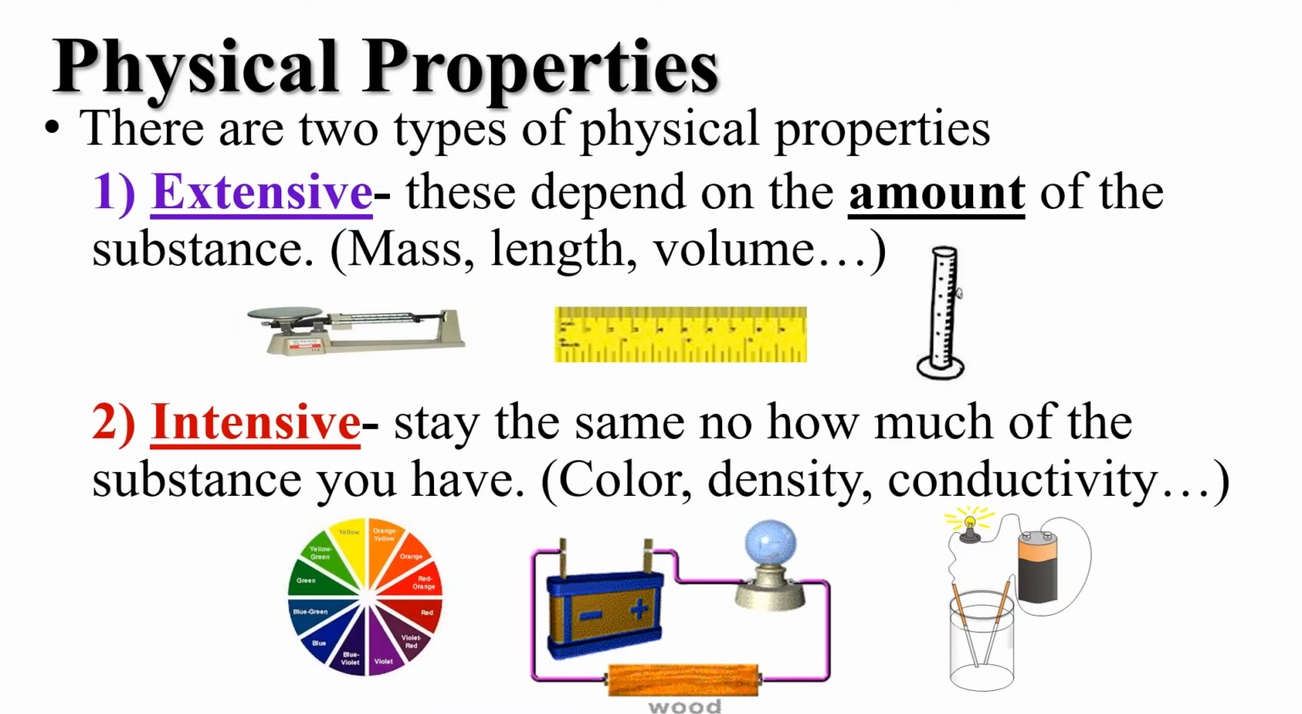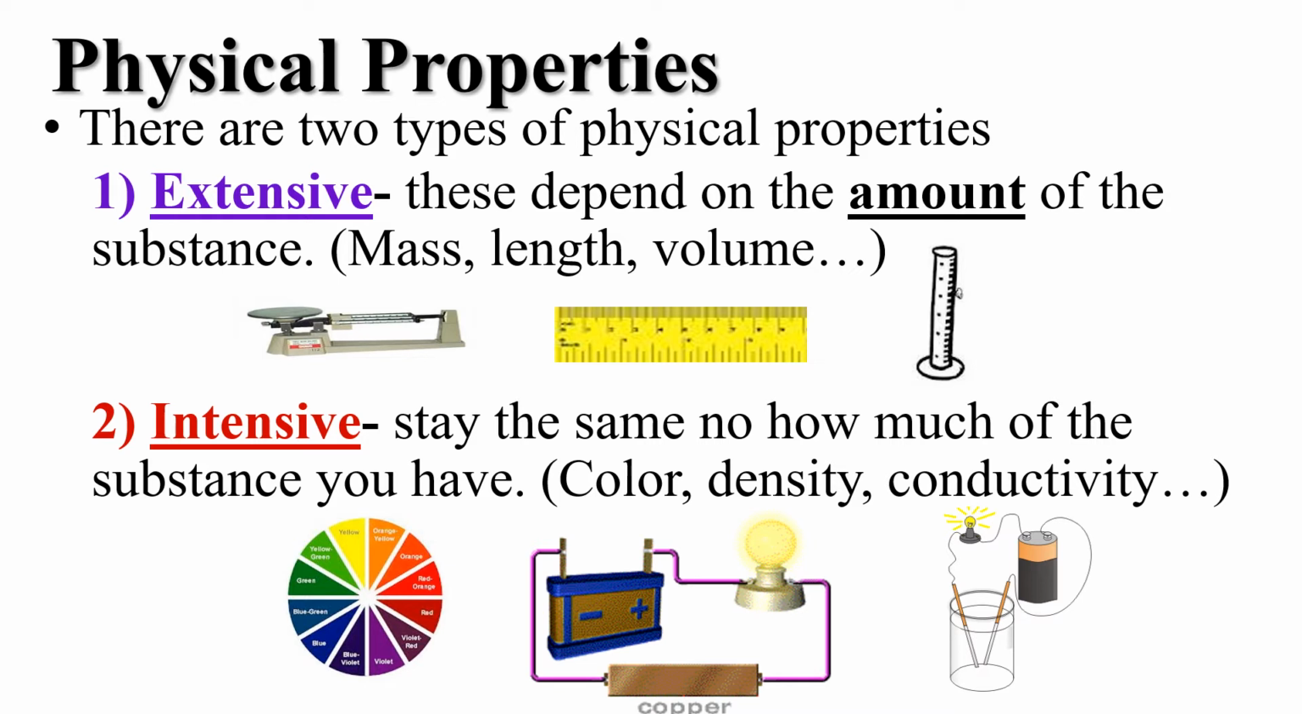Within those physical properties, there are 2 types of physical properties. There are extensive properties and there are intensive properties. Extensive properties depend on the amount of substance that's present. So if I take myself and I stand on a bathroom scale, I can measure my mass. If I pick up my granddaughter and step on that bathroom scale, I have a different mass. Okay, mass is something that depends on the amount of substance present.